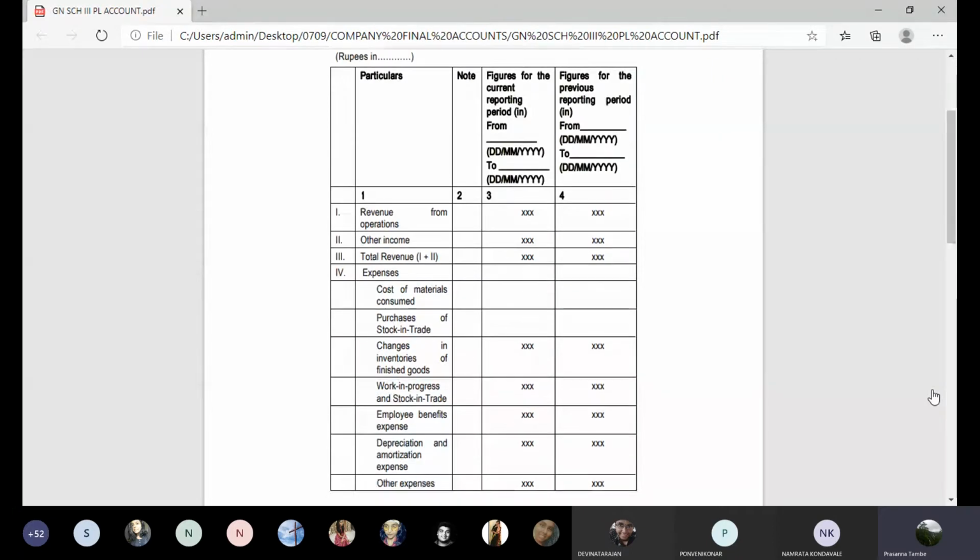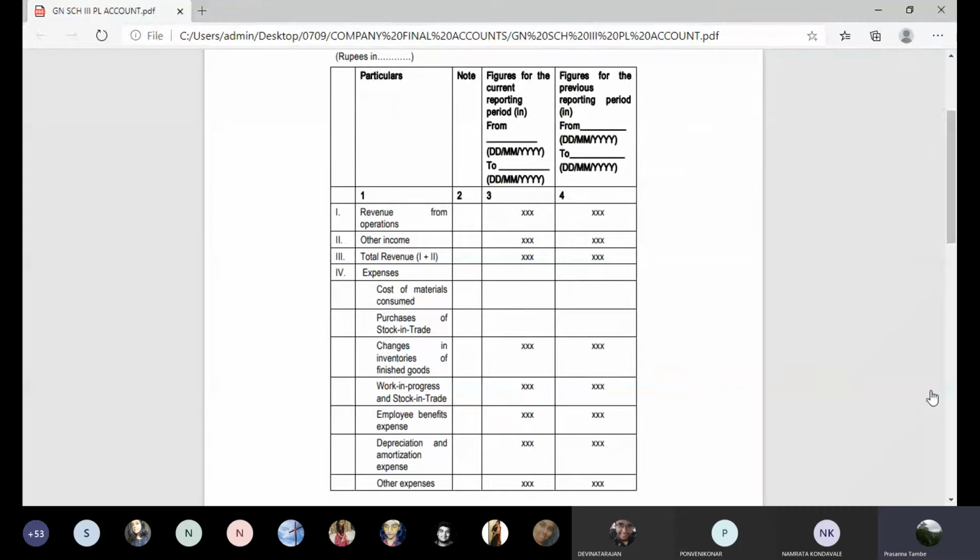So now let us see which are the applicable items. This is the first sum, so we are taking a full liberty of looking at proper formats and everything, and then we will start working on the profit and loss account. So the first head, we will definitely have revenue from operations. We will also have other income, okay, because we have some miscellaneous income and interest. Then you have expenses, cost of material consumed, that also we said we will have. Then purchase of stock in trade, we have some purchase of stock in trade, then we may have this particular item. If it is not there, if there is only opening and closing stock, then you may skip this particular item. Then changes in inventories, this we will have because we have opening stock as well as closing stock.